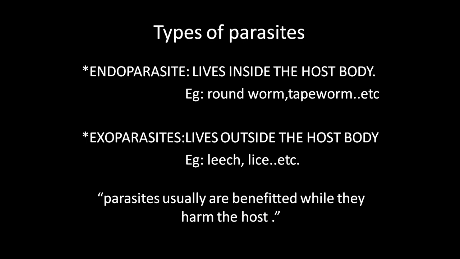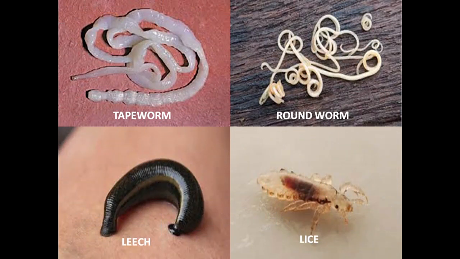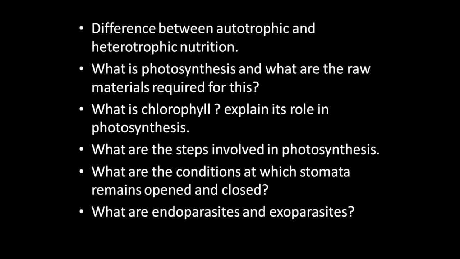Here we discussed autotrophs, and in heterotrophs the holozoic mode of nutrition is pending. The rest we discussed. Now we'll see the examples too. So this is a tapeworm, this is a roundworm, it's a leech, and this is the lice. Now we'll see few questions from this portion. Differences between autotrophic and heterotrophic mode of nutrition. I guess for heterotrophic mode we'll be discussing holozoic in the next session. Then you will be able to answer this question very properly.